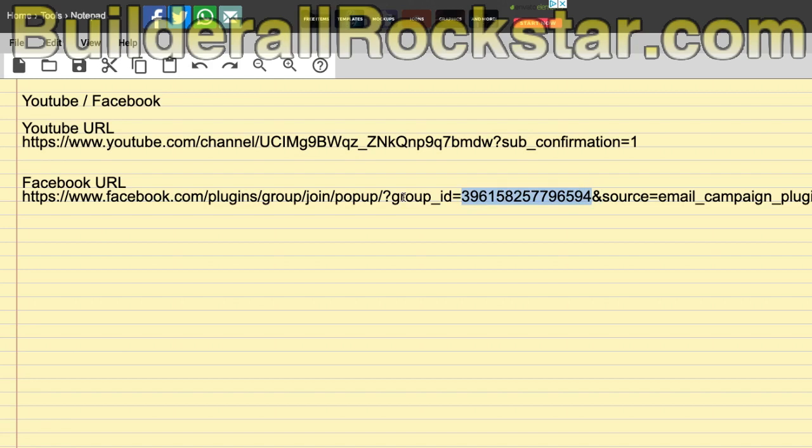So once you have this, what does it do? When you send people to this URL, they come to a page. If they are already a member of your group, they will go straight to the home page of your group. So it's like the normal URL. It doesn't do like YouTube. It doesn't show a pop-up even if the person is already subscribed to your YouTube channel.